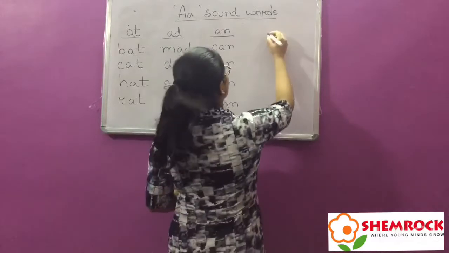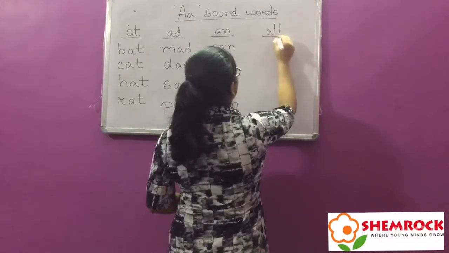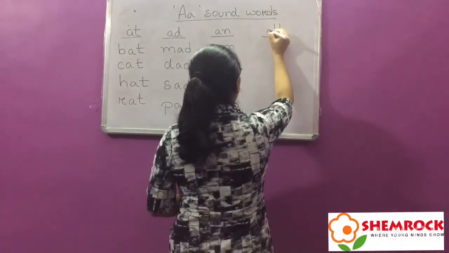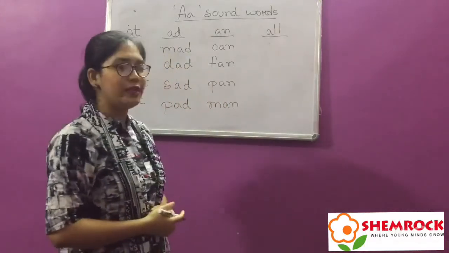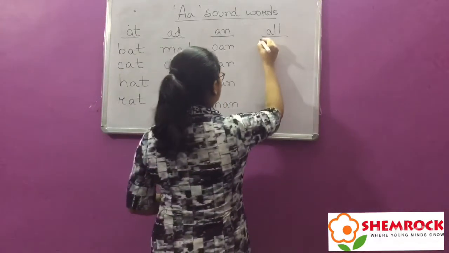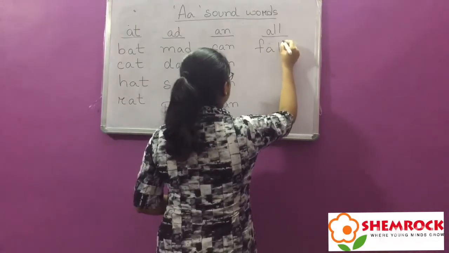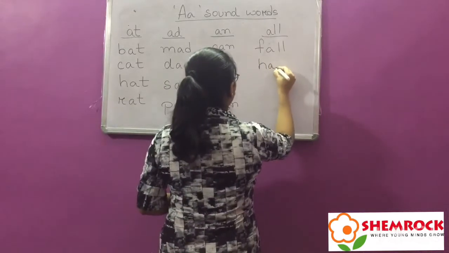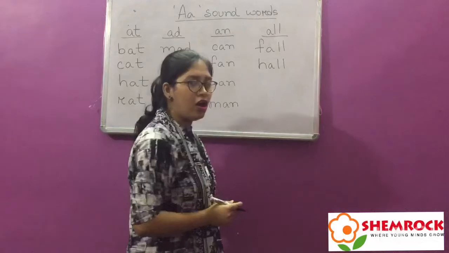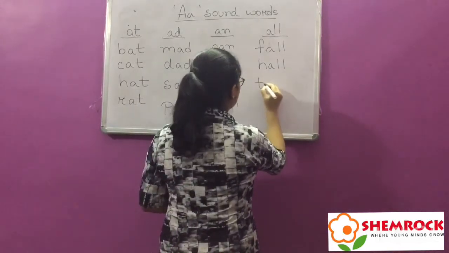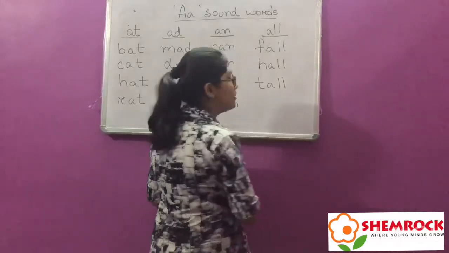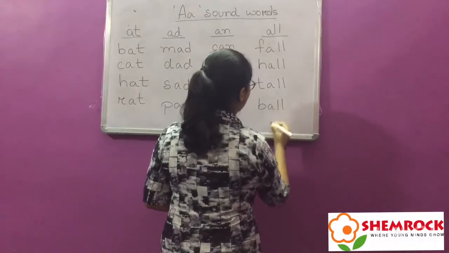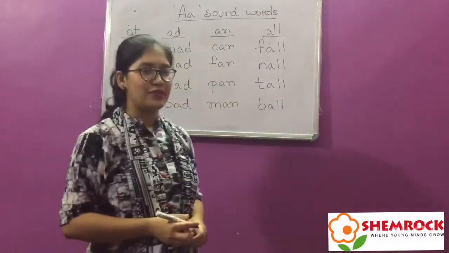Again. A double L. It's called as all. A double L. All. So with all, what we can make? F A double L. Fall. H A double L. Hall. T-A-double-L, tall. B-A-double-L, ball. So, is it fun?